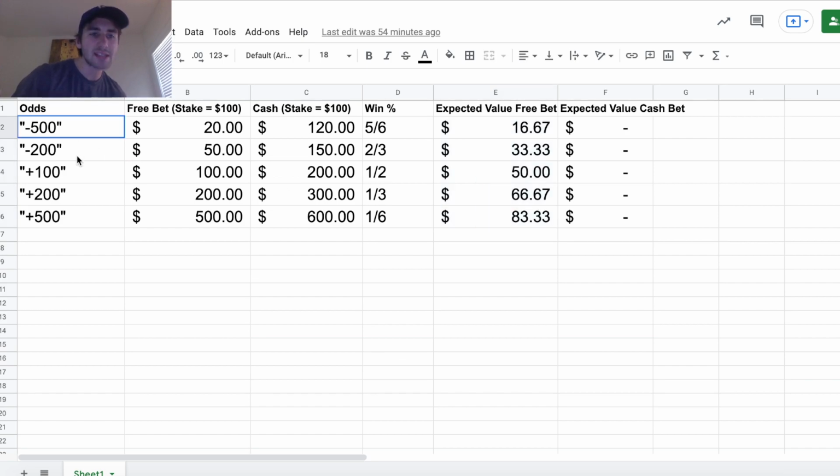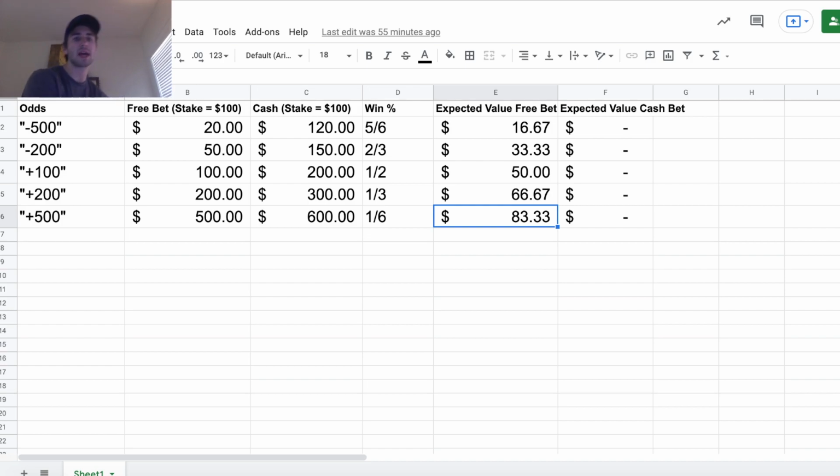So what you can see is as the odds get higher, minus 500, minus 200, plus 100, plus 200, plus 500, the value of the free bet goes up. Your profit gets higher. So you want to place your free bet on something with higher odds, right? The expected value of a free bet, even if it's a $100 free bet placed at minus 500 odds, is only $16, $16.65. Whereas placing that free bet at plus 500 odds, it's worth $83.83. Which one would you rather have, right? $83 for a free bet, or $16?